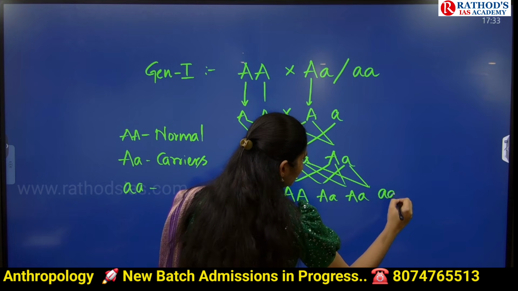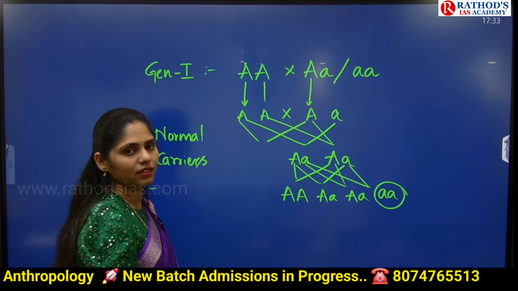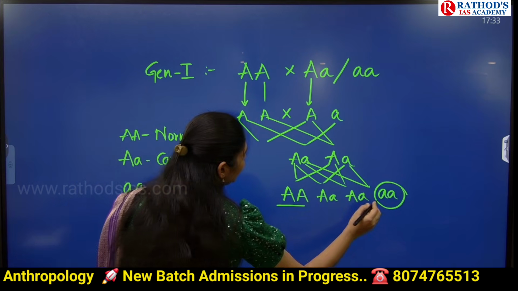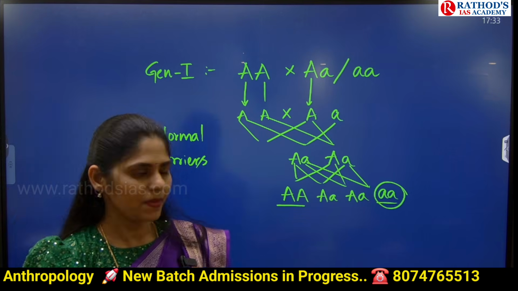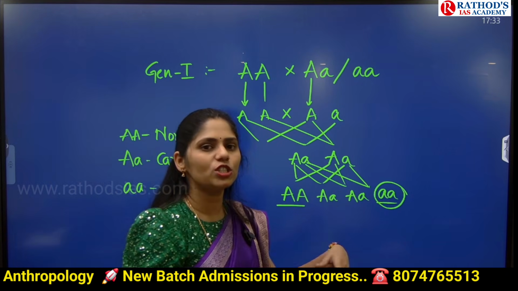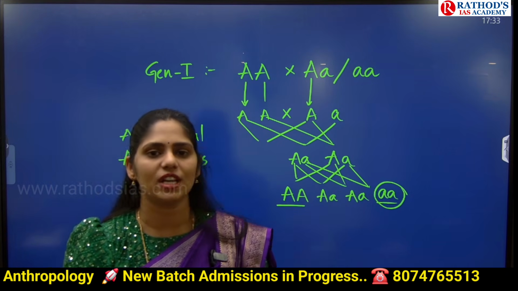So this person is an affected person. If we have capital A or small a, we have the same allele. That means homozygous. If you're having capital A, small a, it is different, right? So it is called heterozygous.